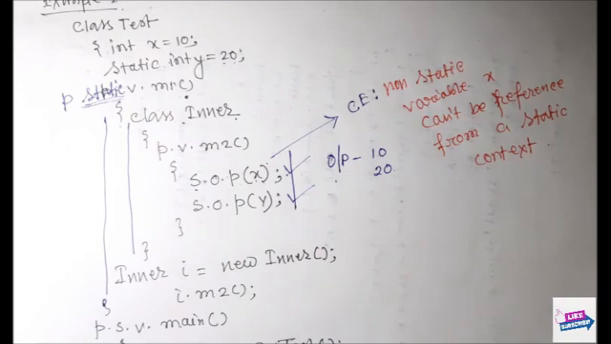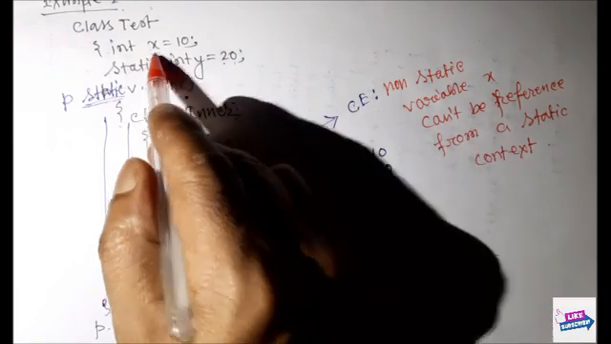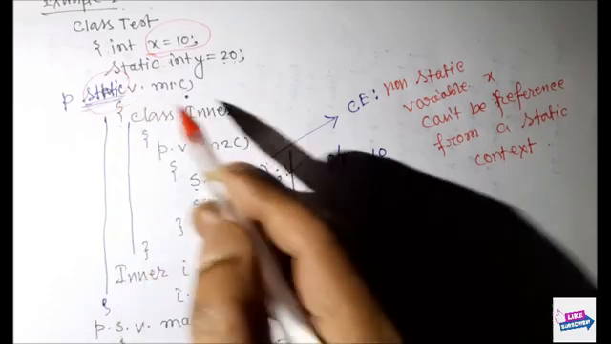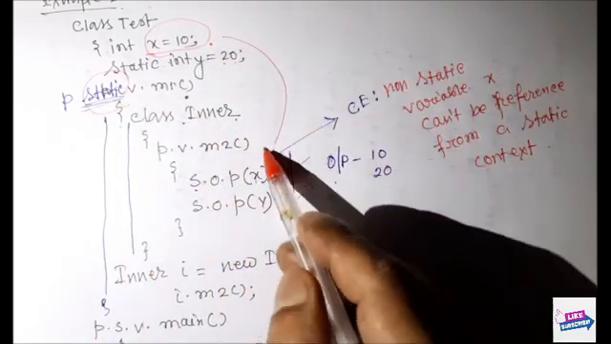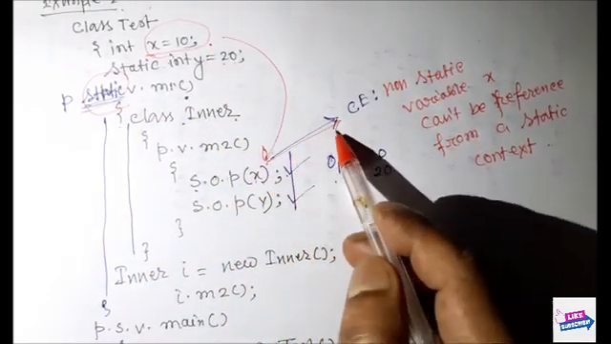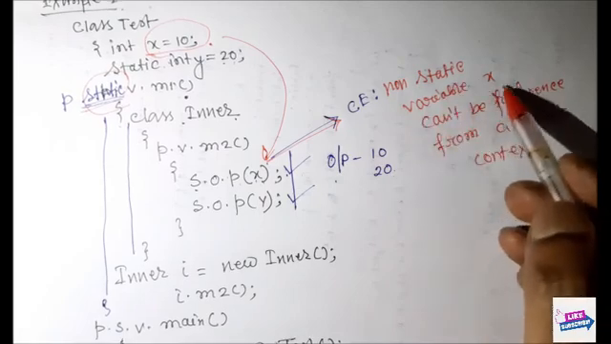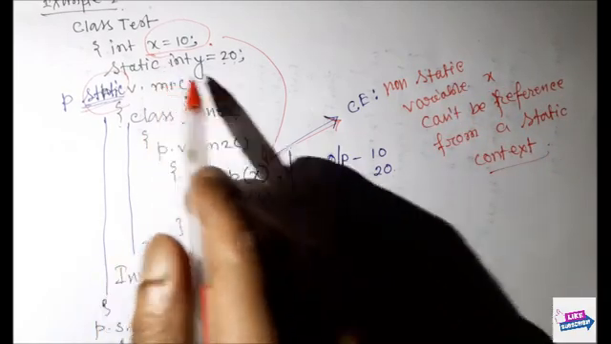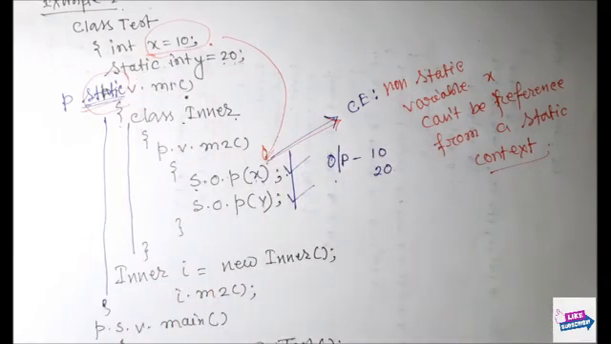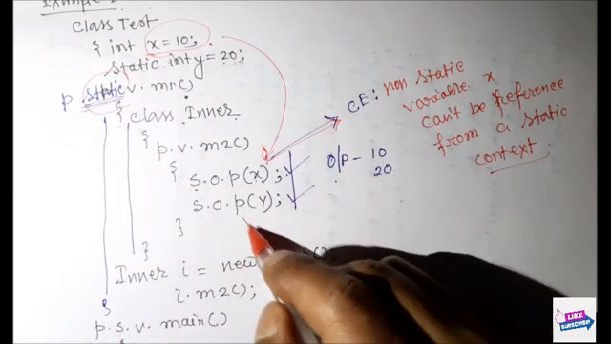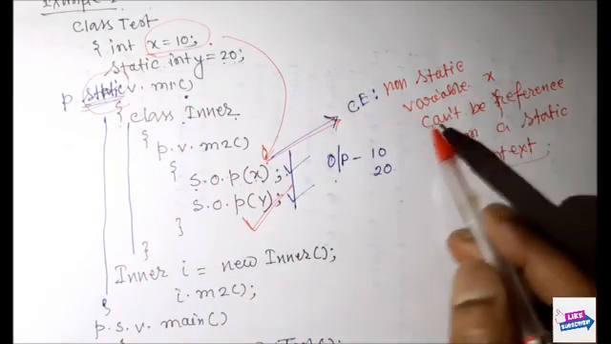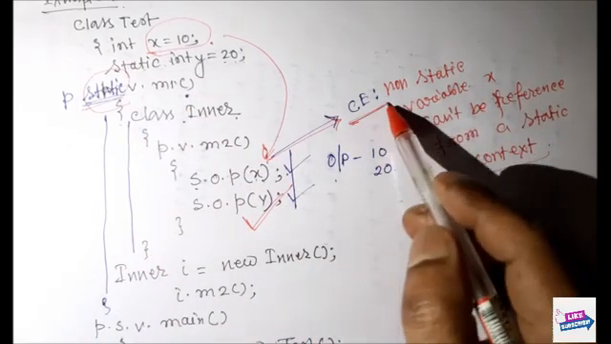Why? Because here the variable is non-static, and within the static method, if I want to access this variable, I will get a compilation error: non-static variable x cannot be referenced from a static context. But if I want to access the static variable within a static context, that is okay. But if I want to access a non-static variable, that is a compilation error.